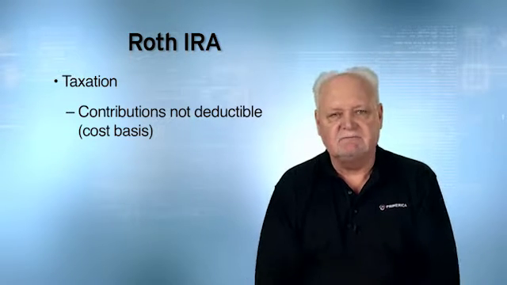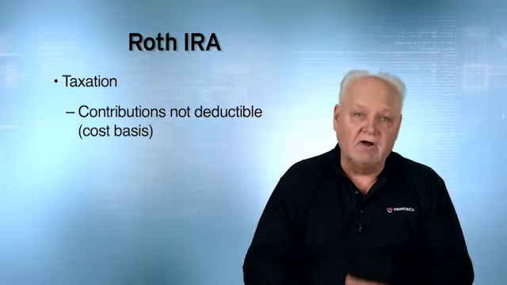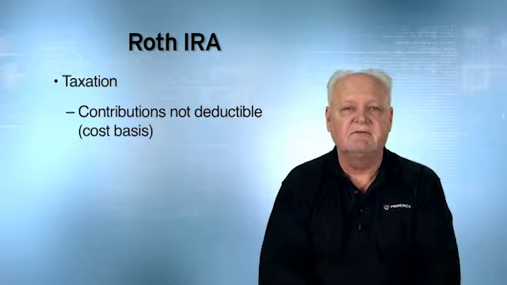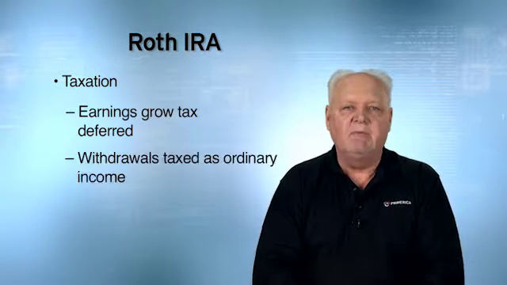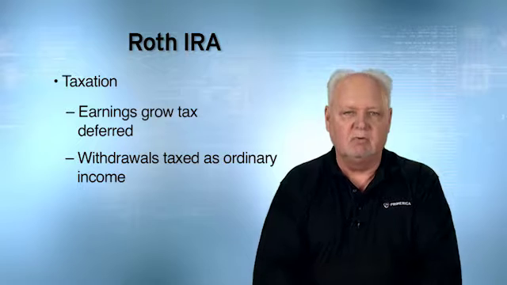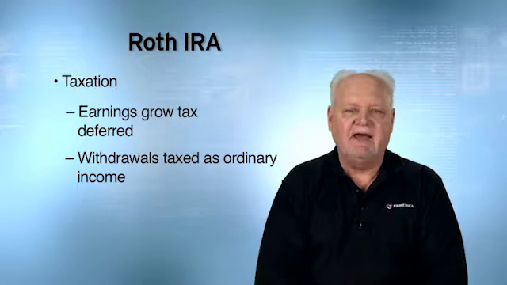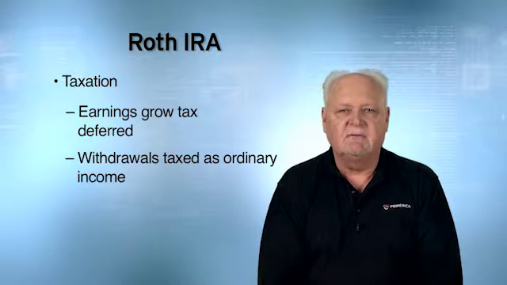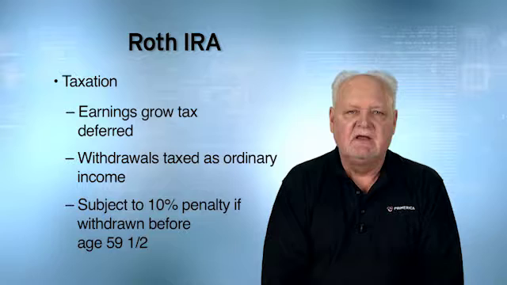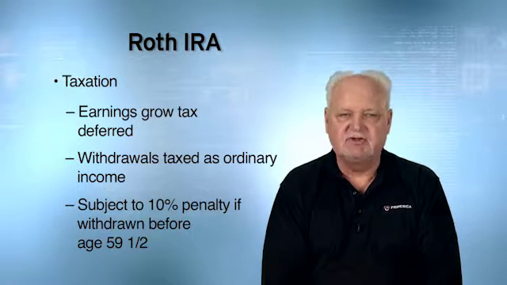Let's talk about taxation. Contributions are not tax deductible, so the Roth IRA has a cost basis. Earnings will grow tax deferred, and would be taxed as ordinary income if you withdraw the money. And the earnings would also be subject to a 10% tax penalty if you withdraw the money before 59 and a half years of age.